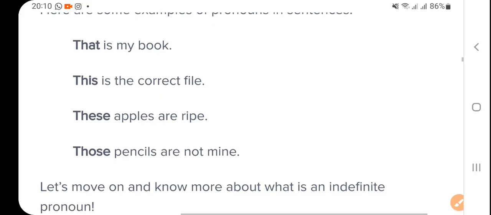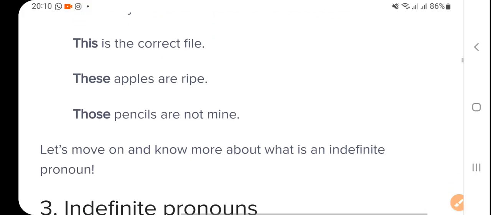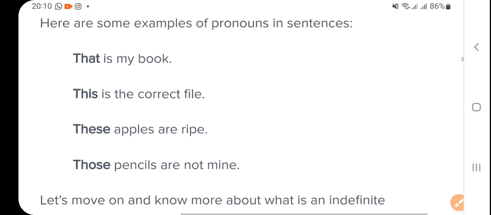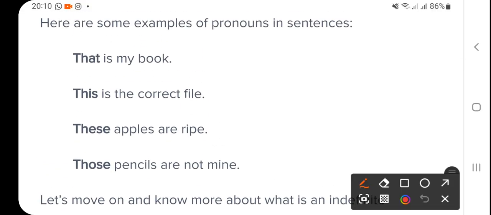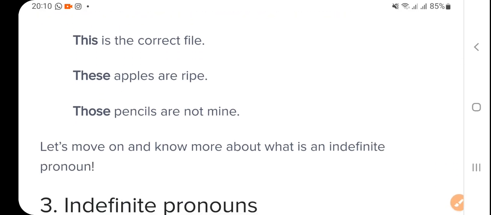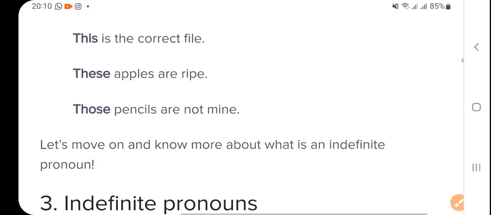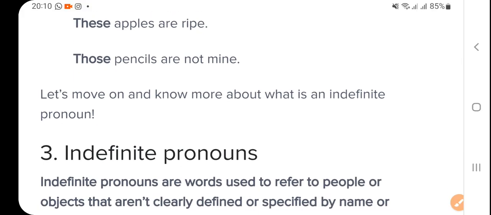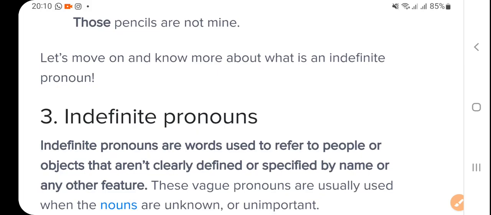Examples are here. This is my book. This is the correct file, right? So here, this is used for the book. These apples are ripe, those pencils are not mine, something like that.